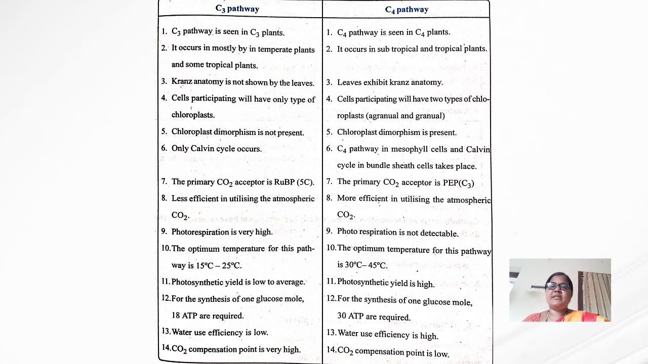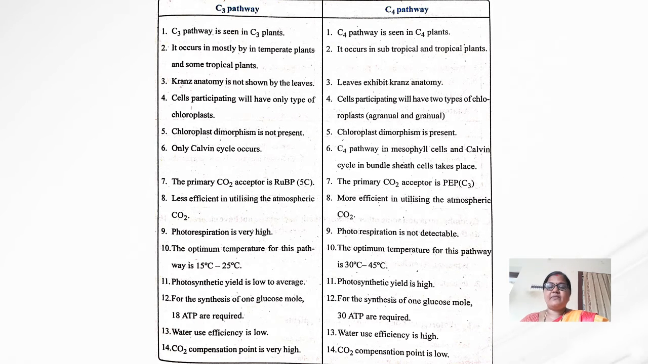Once again, I will repeat the differences between the C3 and C4 pathways. The C3 pathway occurs only in C3 plants, and the C4 pathway occurs only in C4 plants. C3 plants are mostly temperate plants and some tropical plants, while the C4 pathway occurs in subtropical and tropical plants. Kranz anatomy is not shown by the leaves in the C3 pathway, but it is shown by the leaves in the C4 pathway.